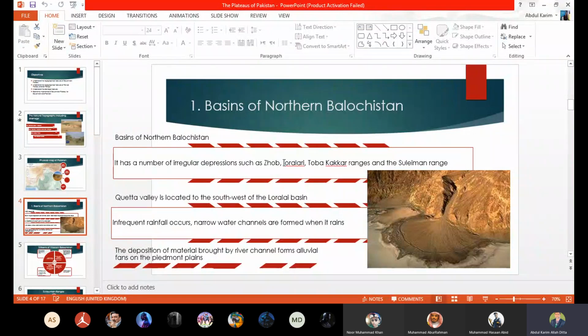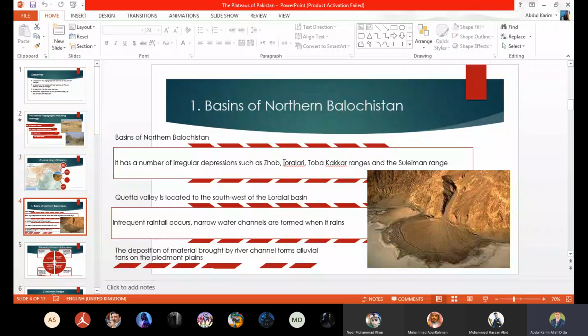The first part of Balochistan Plateau is the basins of northern Balochistan. As I said, Balochistan Plateau is divided into different sections, and this is the first one, beta. If we have to define what a basin is, my dear, it is like a wash basin, a trough.